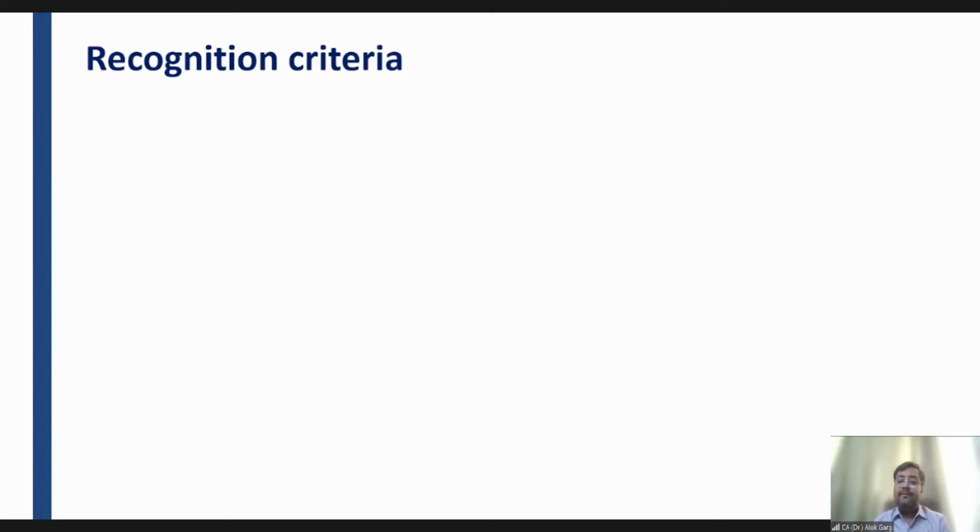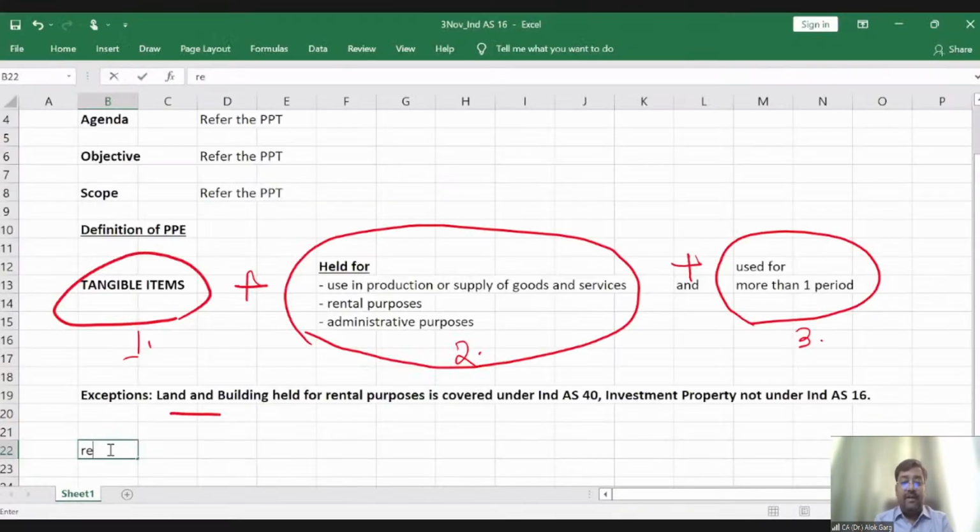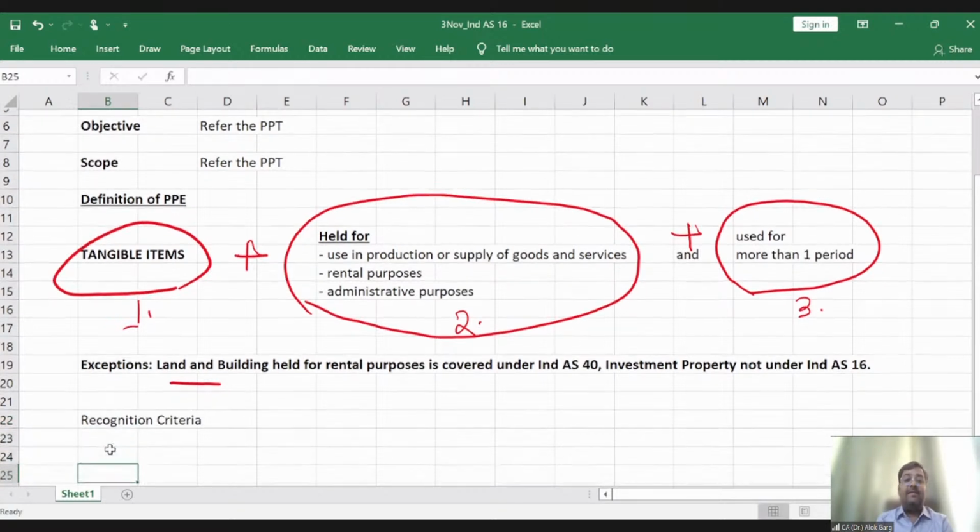But when it has to be recognized as a PPE, the standard says that an item has to be recognized as PPE when two conditions are satisfied. So let's discuss the recognition criteria. What is the criteria for recognizing an item as a PPE?